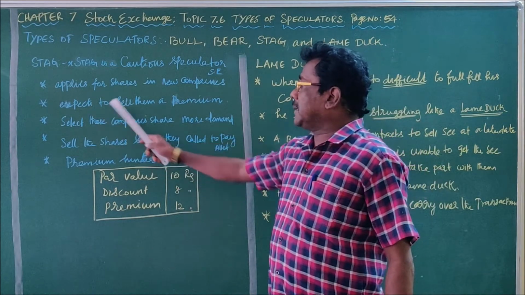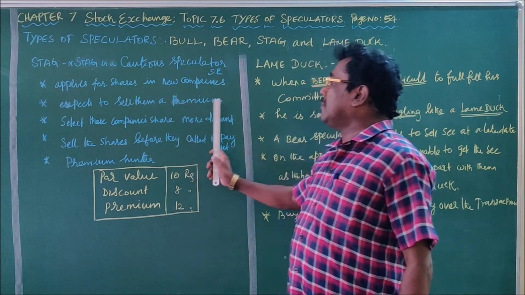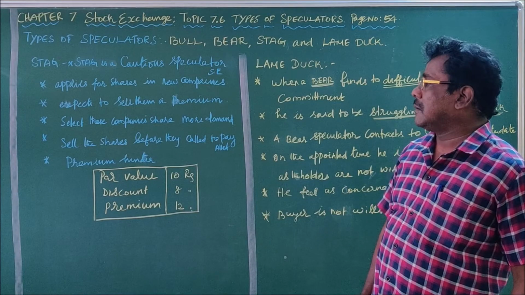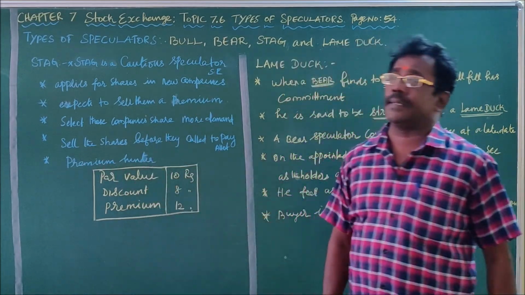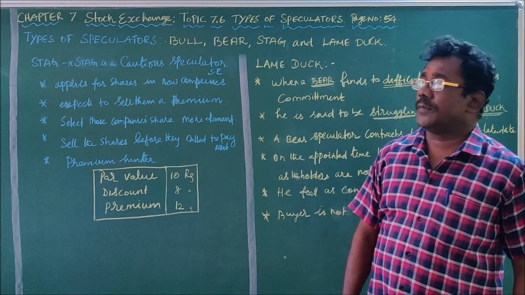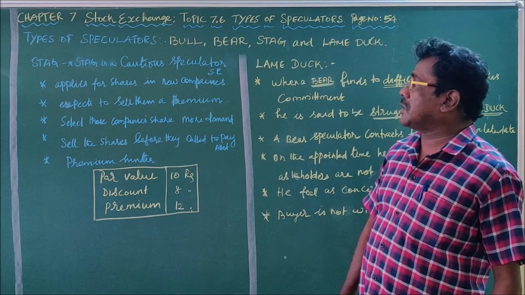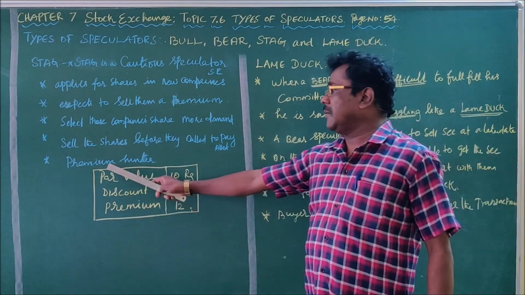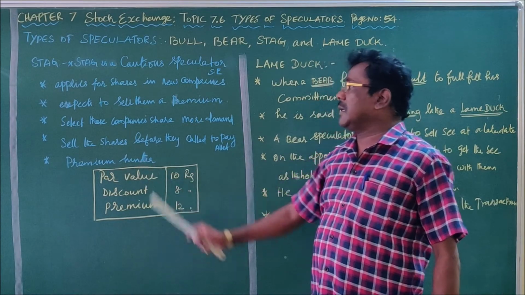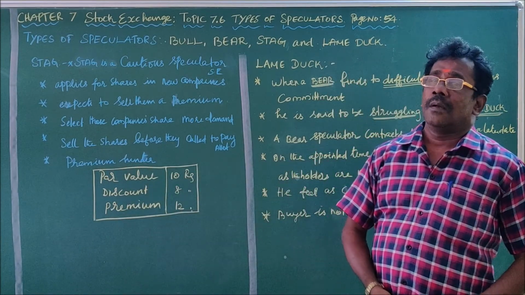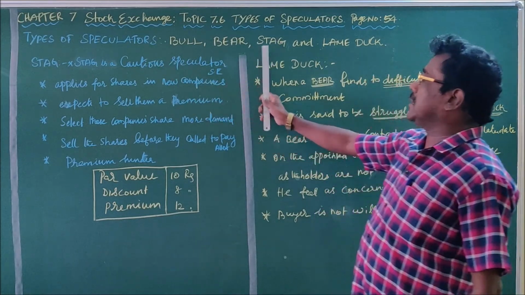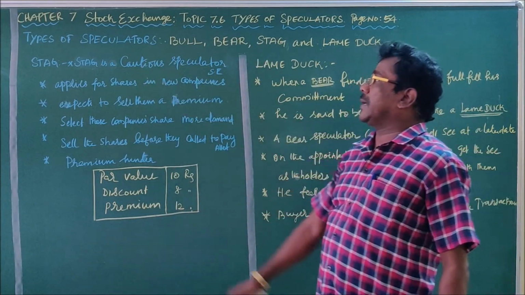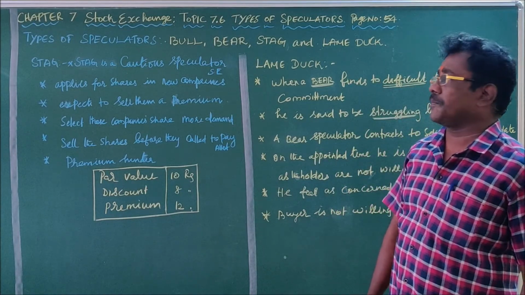So he expects to sell the shares at a premium. That is why he is called a premium hunter. The profit goes to the hands of the cautious speculator, called the premium, so he is called a premium hunter. So I repeat once again, the stag is the 3rd type of speculator in the stock exchange.